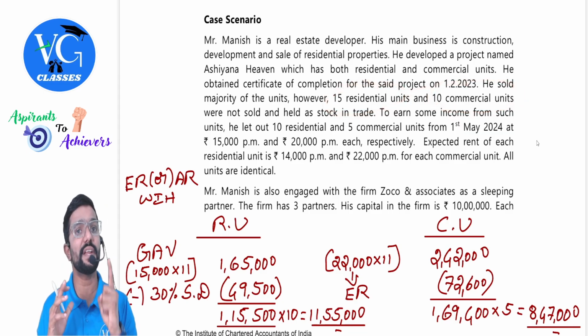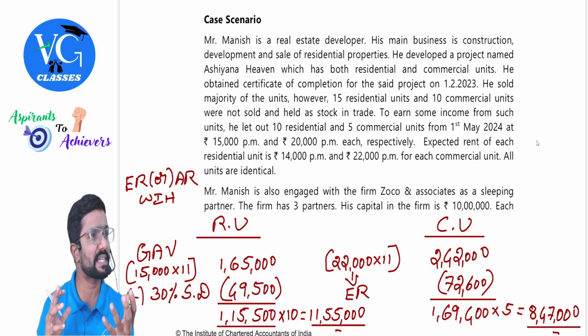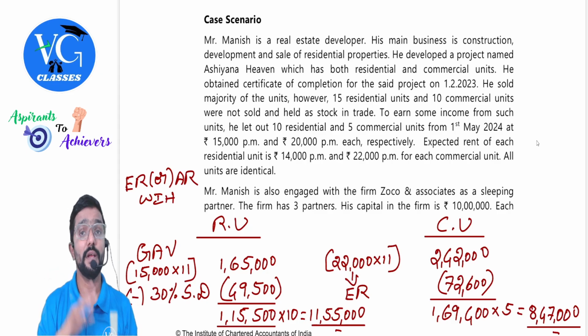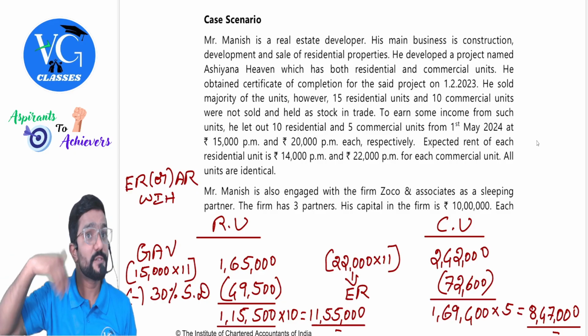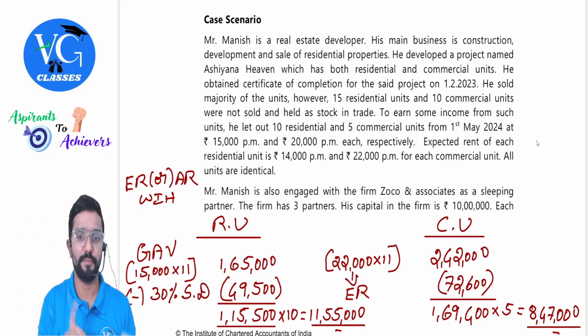And please be careful, for a real estate developer, the house or the residential units, whatever he is constructing, including commercial units, will become inventory. It is stock to him. And when it is sold, where is it taxable? Under the head PGBP. If it is sold, it is not capital gains. Please be careful. It is taxable under the head PGBP.